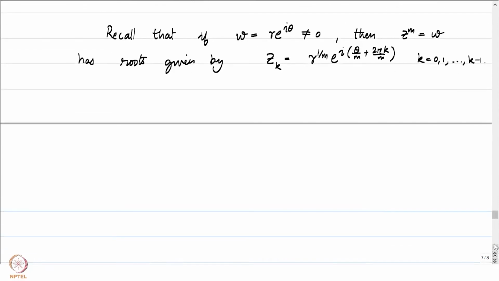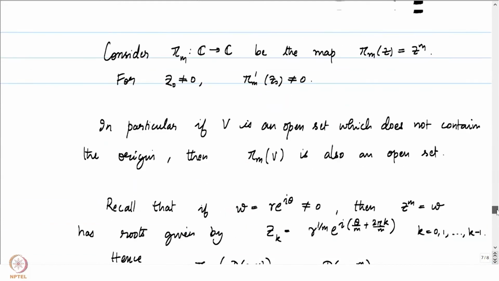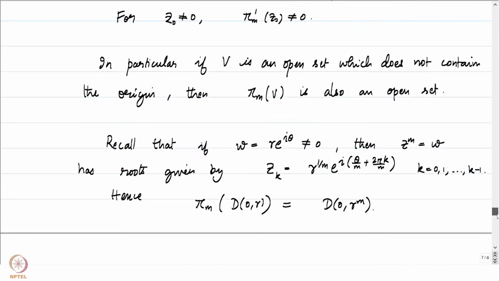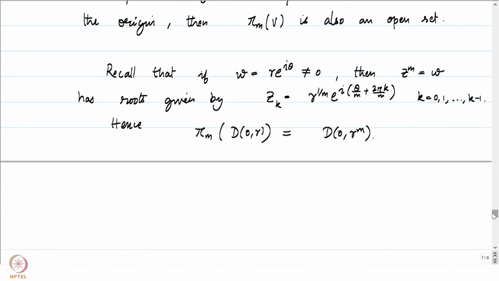And using this, we can conclude that pi m maps a disk of radius r around the origin to the disk of radius r to the power m. This is exactly what we will be getting. So pi m behaves in a very nice manner, and that's something which we are going to use to explore how our holomorphic function f behaves locally in a neighborhood of our given point z naught.